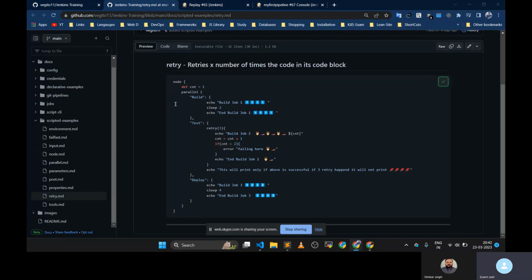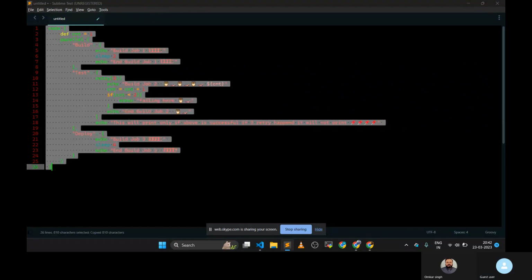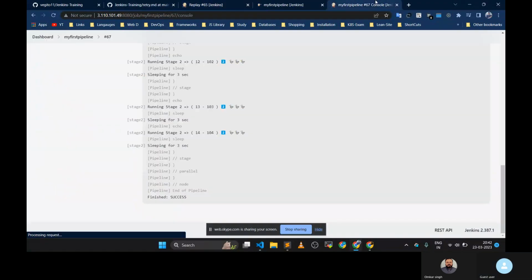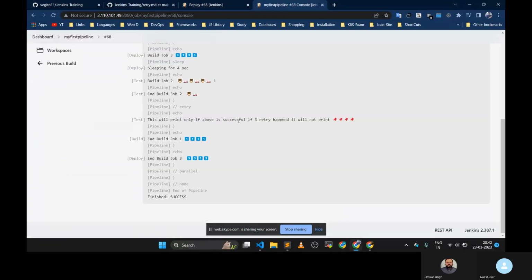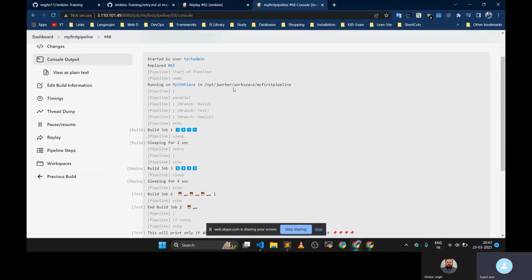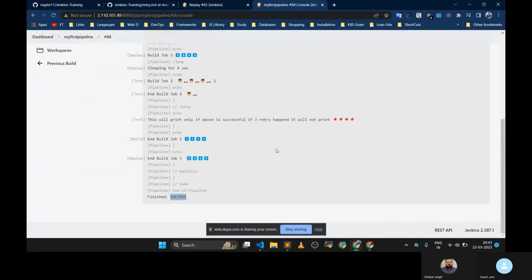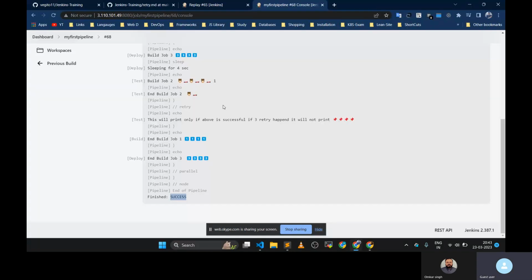Here the syntax is also similar. So here is the retry block. Let's see. Okay, it is successful. Why? Let's see what the logic is. Why is it successful? Any idea?